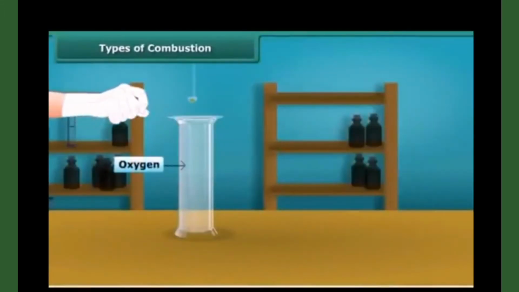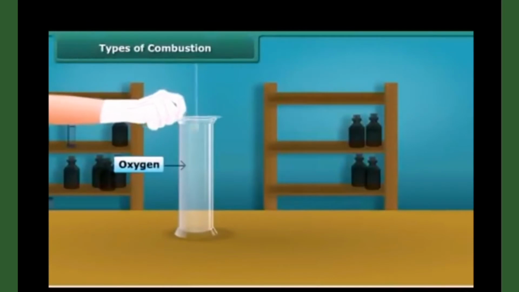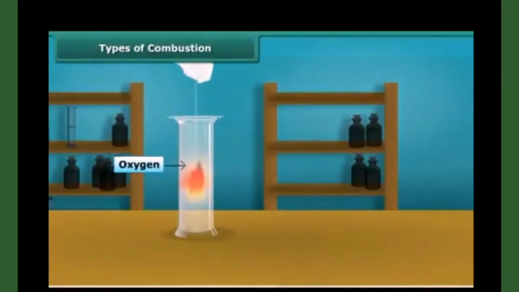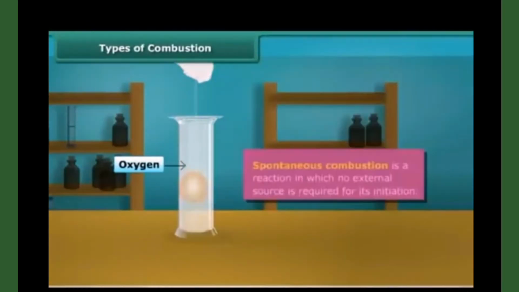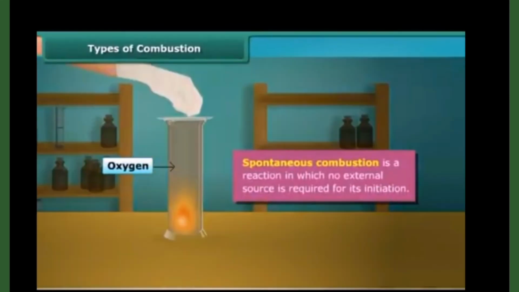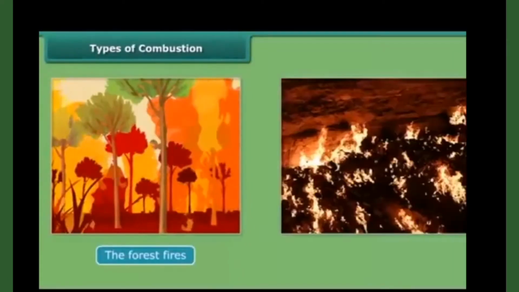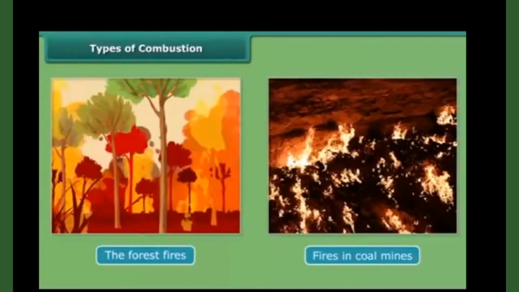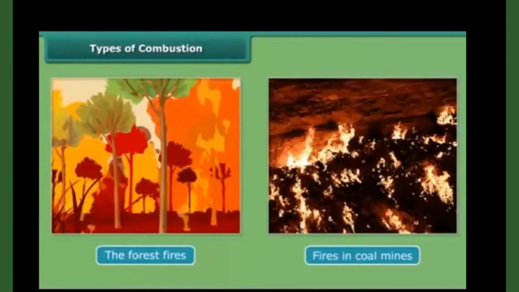When white phosphorus is left in the open for some time, it catches fire. This type of combustion is called spontaneous combustion. What is spontaneous combustion? Spontaneous combustion is a reaction in which no external source is required for its initiation. Other examples of spontaneous combustion are forest fires and fires in coal mines.